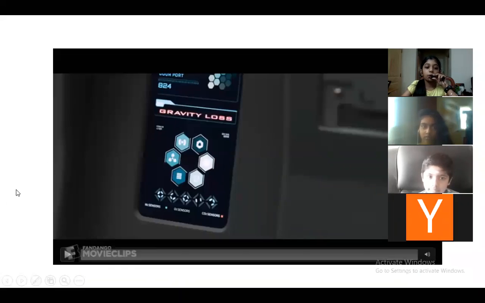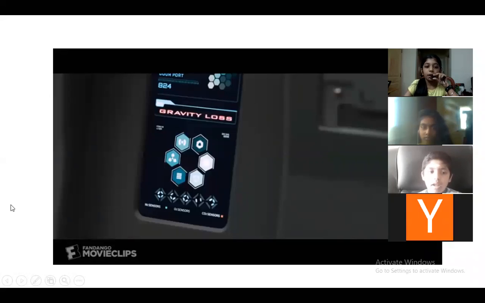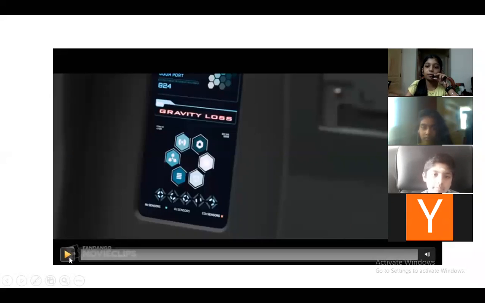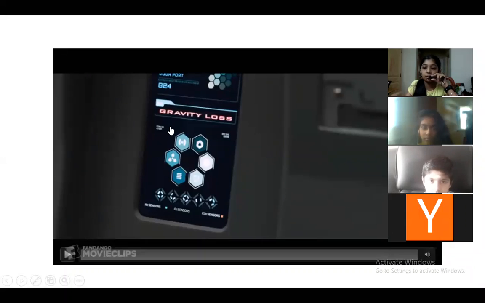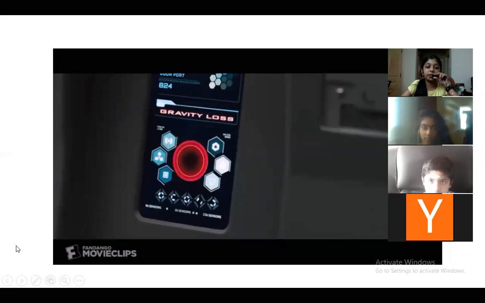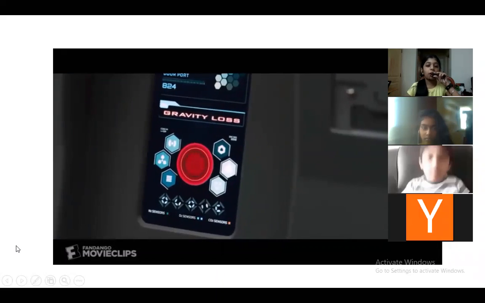Okay, so this is actually a movie clip. So let us see what happens when there's no gravity. It's actually a movie clip. You can see in the image, right? The gravity is lost. Okay, so just see. So now the gravity is lost.